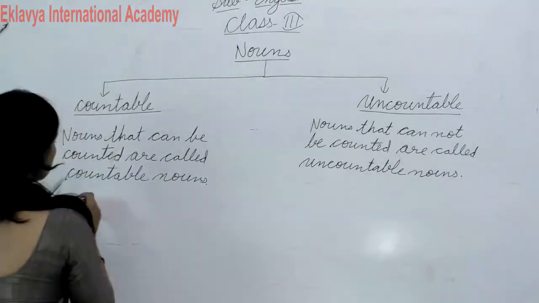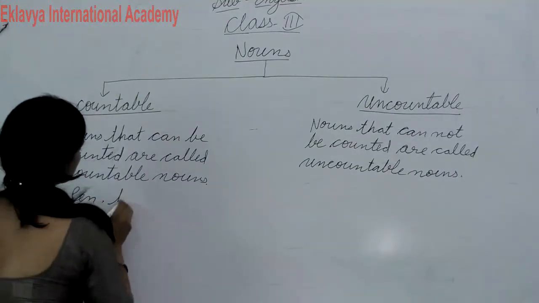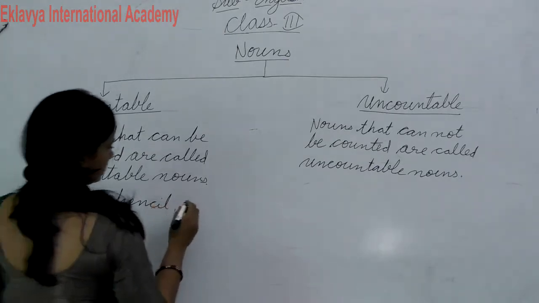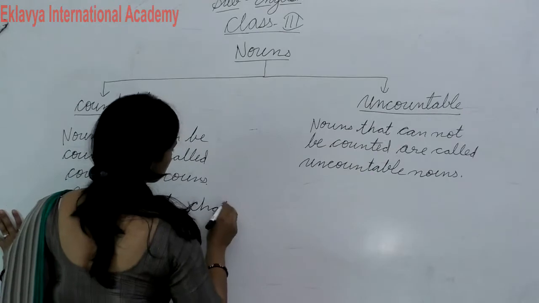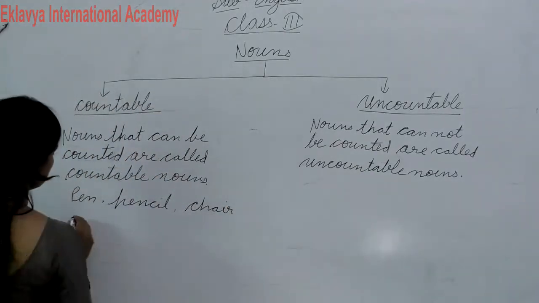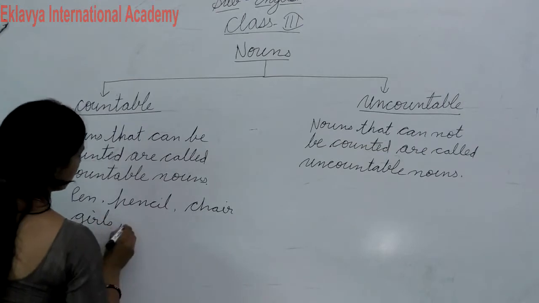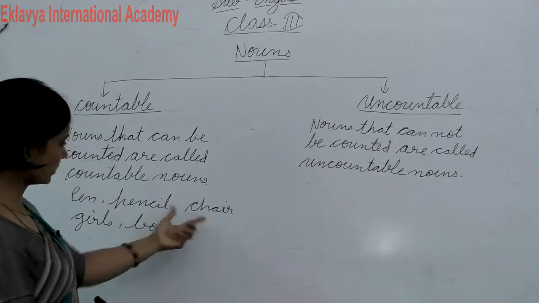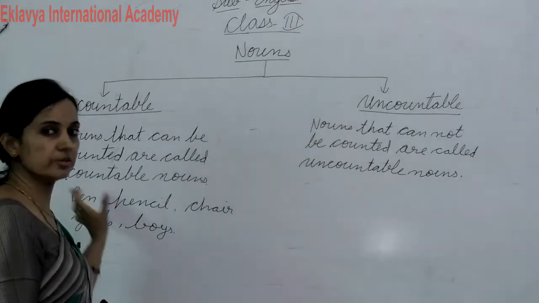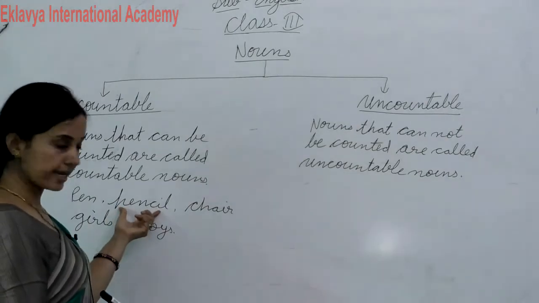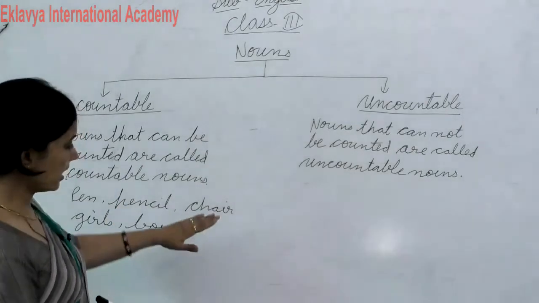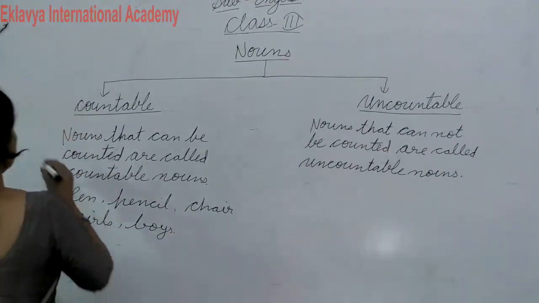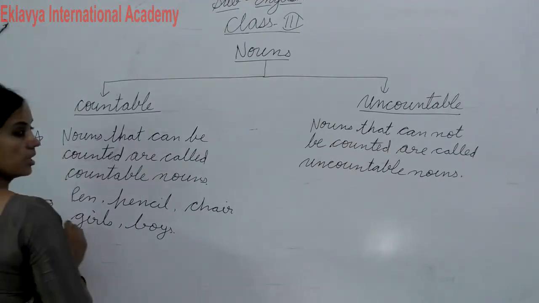Okay, like pen, pencil, chair, girls, boys. These are countable because you can count them, like 1 pen, 2 pens, 3 pens. Pencil you can count like this: 1 pencil, 2 pencils, 3 pencils, and chair also, girls also, and boys also, because you can count these easily. So these are called countable nouns.